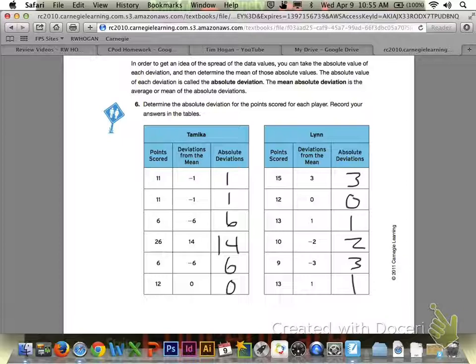Here are what your tables should look like for Tamika and Lynn. Let's look at Tamika first. The absolute deviations for negative 1 would be 1, negative 1, 1, negative 6, 6, 14 would be 14, negative 6 would be 6, and 0 would be 0. For Lynn, 3 would be 3, 0, 0, 1, 1, negative 2, 2, negative 3, 3, and 1, 1.